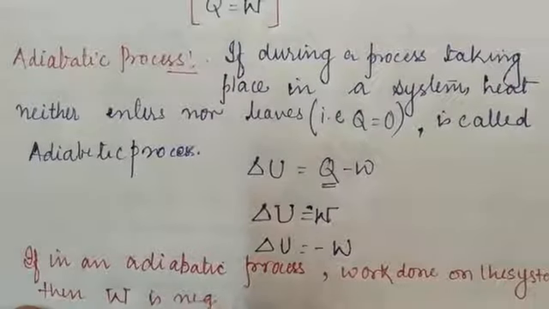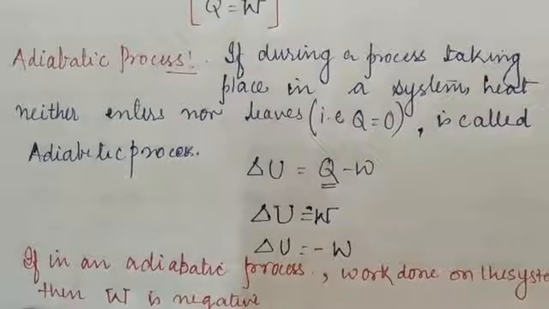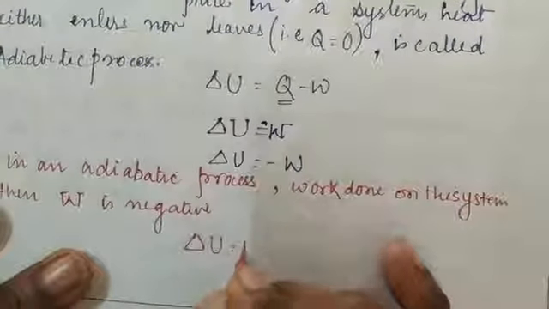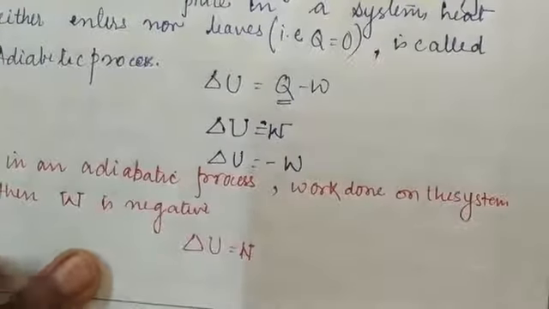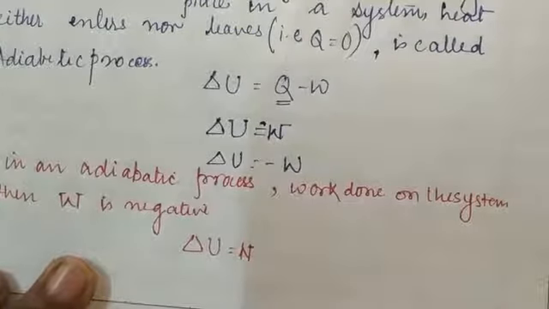When the work done is negative, the change in the internal energy will become positive. Okay students, so internal energy of the system increases when work is done on the system.